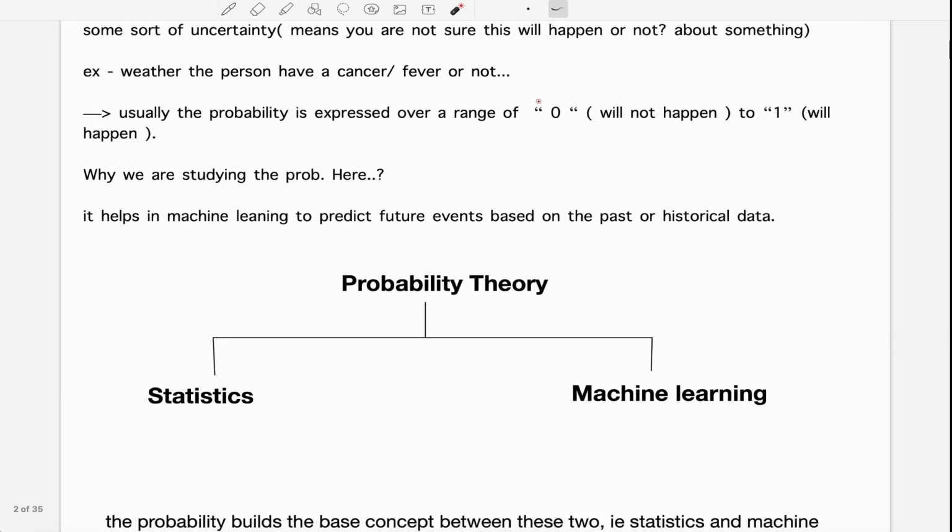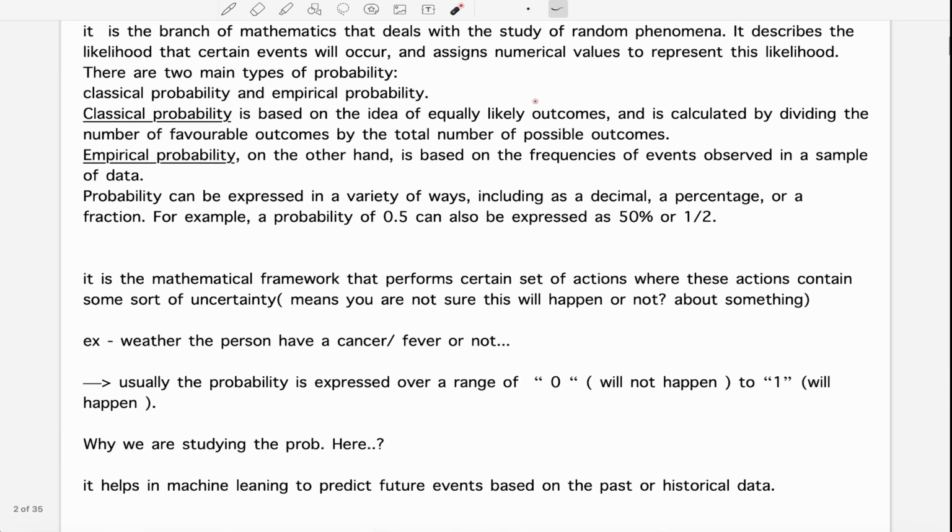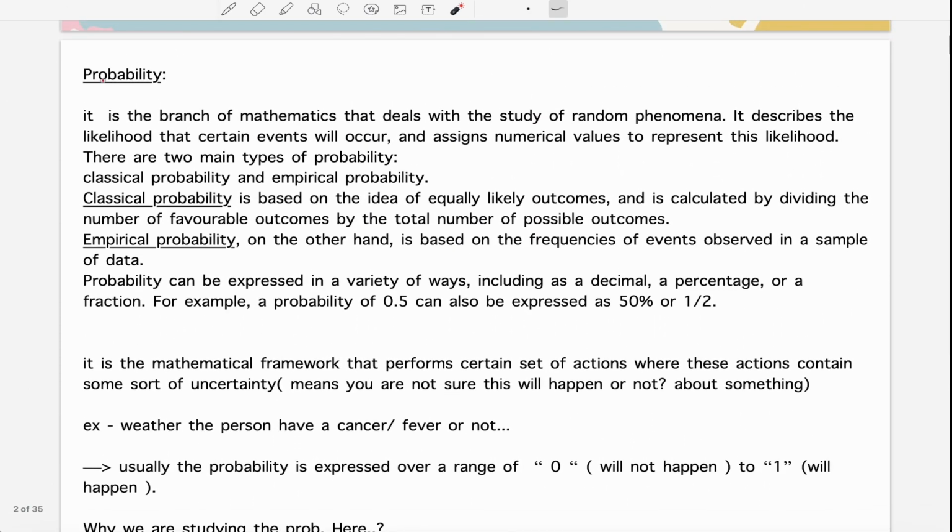Let me explain it again so that it will be easy for you. What do we mean by probability? Probability is a branch of mathematics that deals with uncertainty. Uncertainty means you are not sure whether something will happen or not. So it deals with the uncertainty of that event.